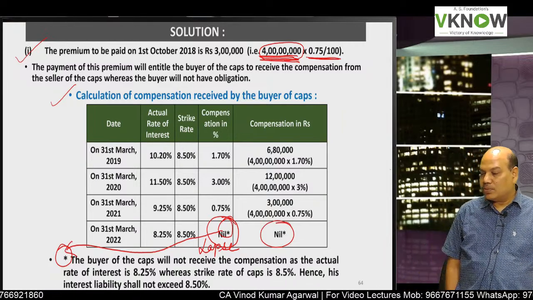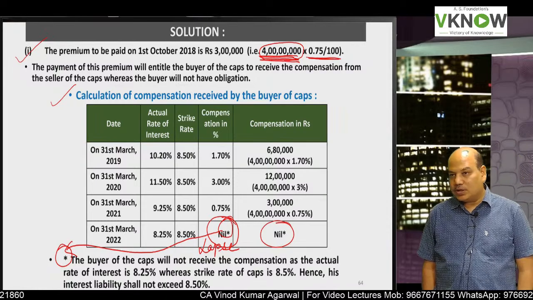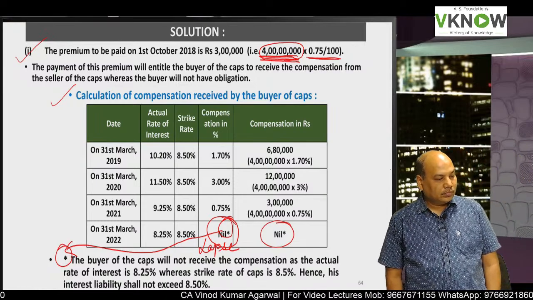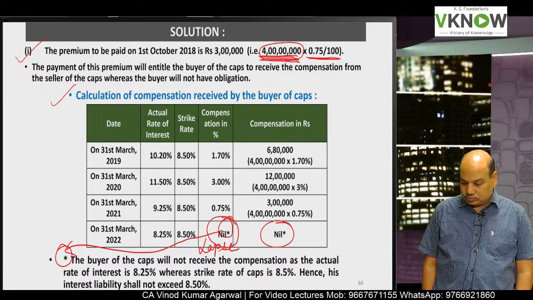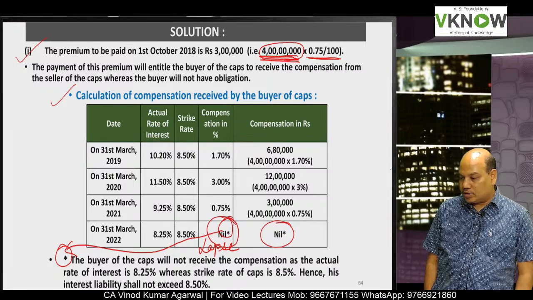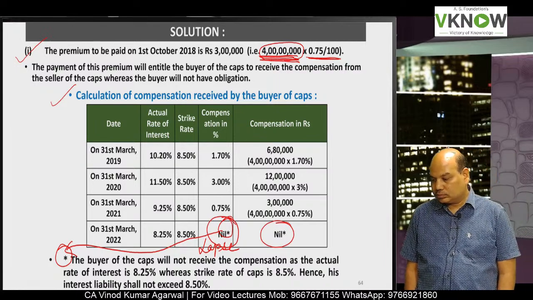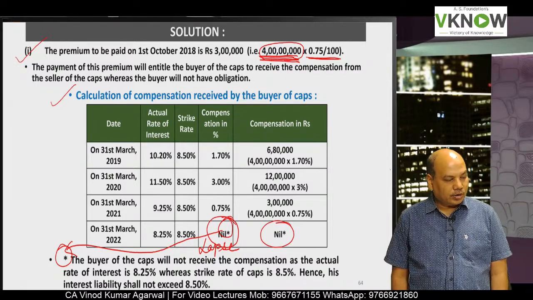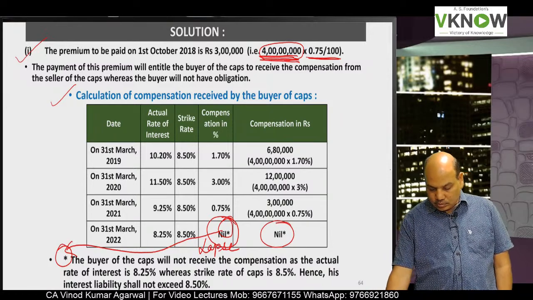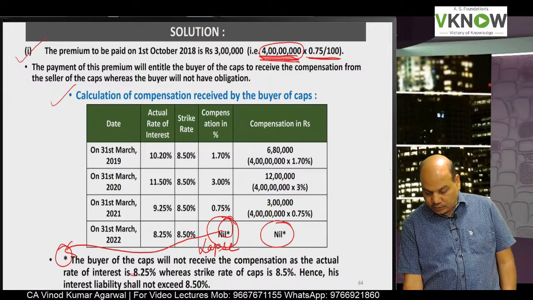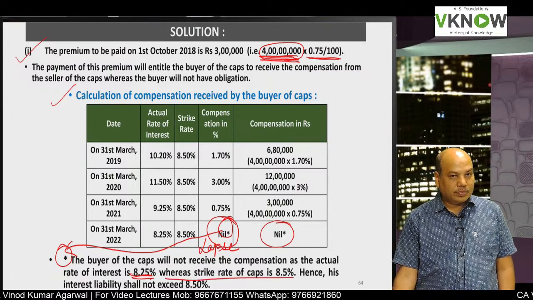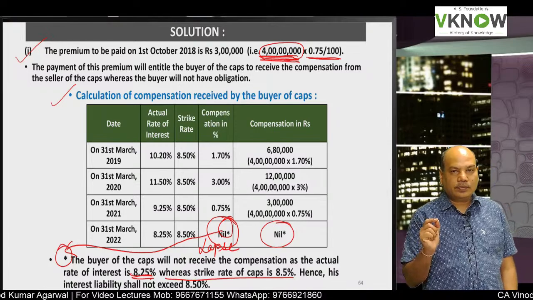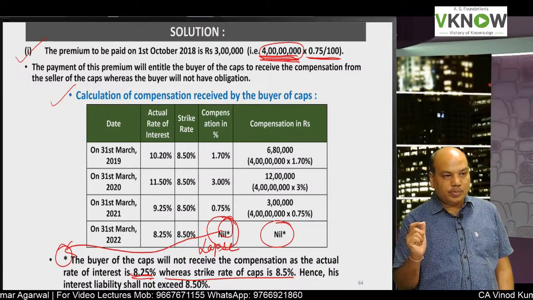The buyer of the caps will not receive the compensation, as the actual rate of interest is 8.25%, whereas the strike rate of the cap is 8.5%.